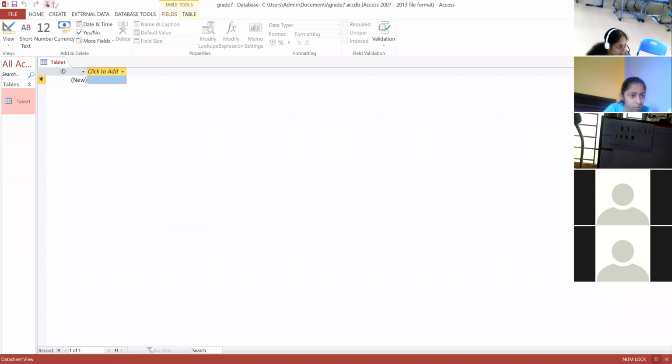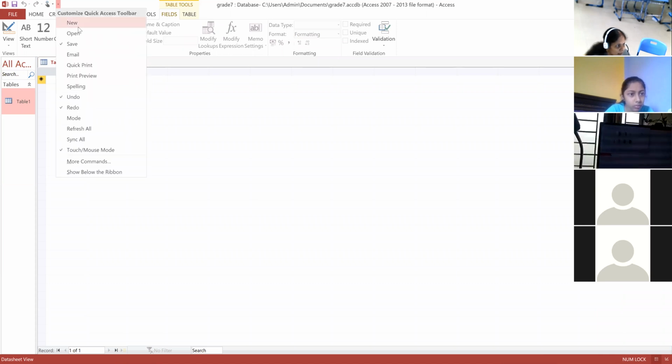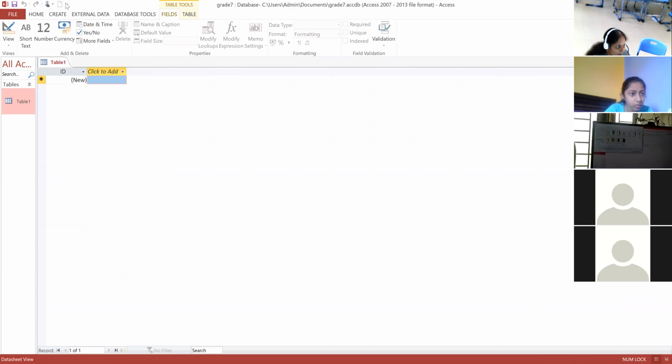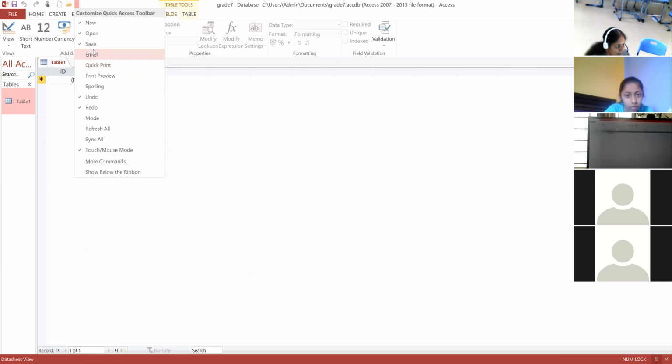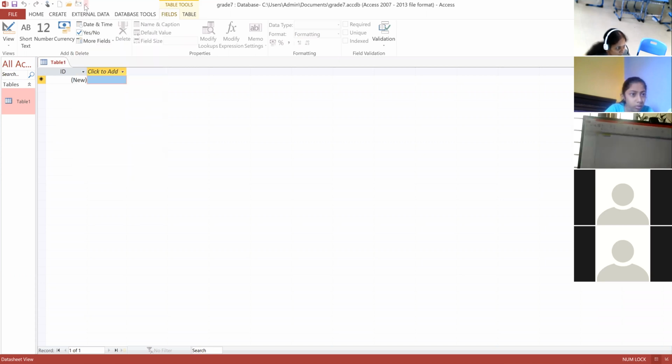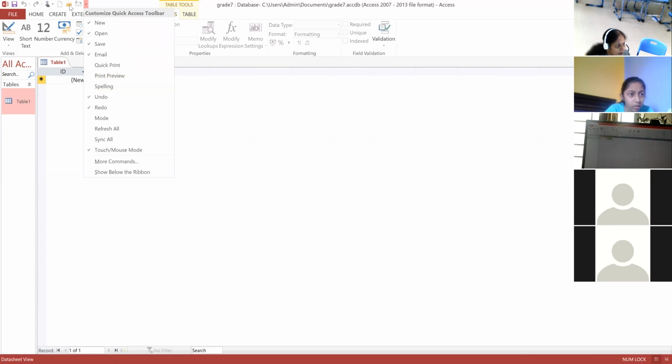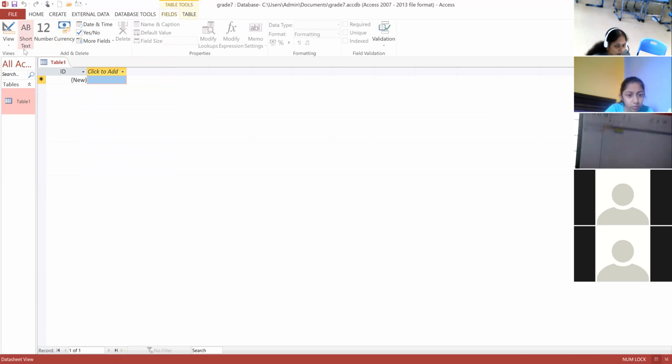If I click that, there are some icons, like New, Open, and Email, which will be added on the bar. So that is called the quick access toolbar, where we can access the tools very quickly. Next, the ribbon. The ribbon is the bar where you can see File, Home, Create, and all that.